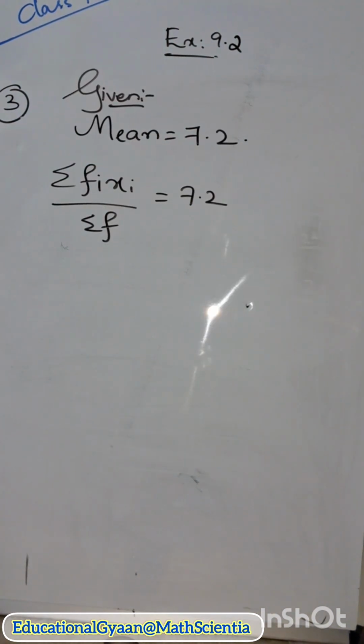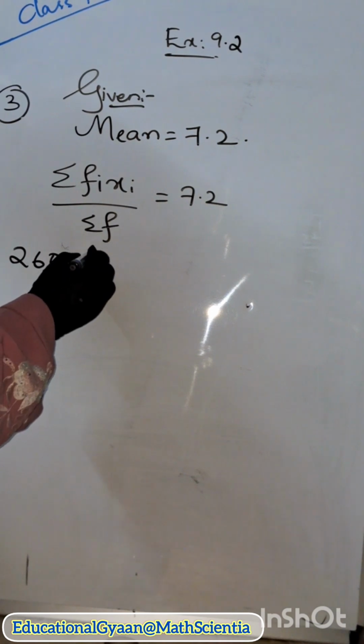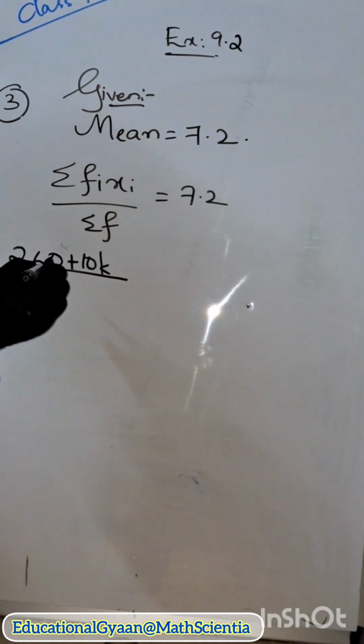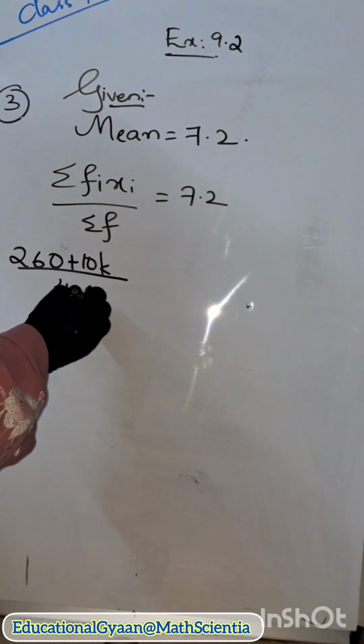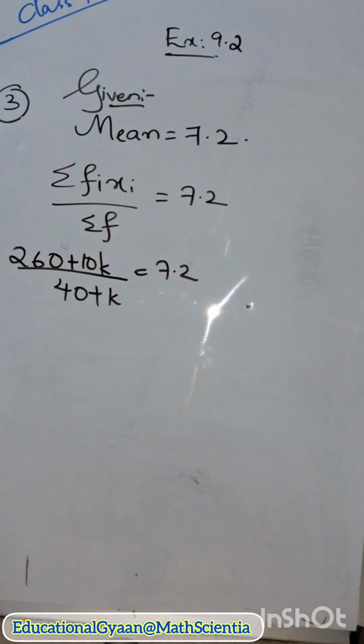In the question they have already given the mean is equal to 7.2. So your formula is sigma fi xi by sigma f is equal to 7.2. We know that sigma fi xi is nothing but 260 plus 10k, right? And sigma f is nothing but 40 plus k. So from this we need to calculate the value of k.